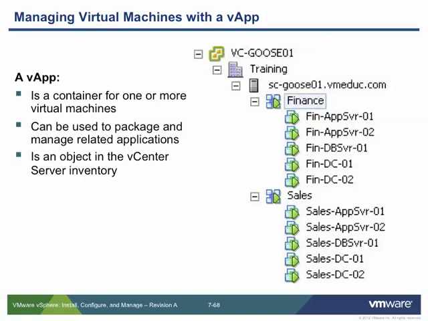But the difference with a vApp is that the vApp actually has similar properties to a virtual machine, in that you can power on a vApp, power off a vApp, suspend, you can clone, and you can even package the vApps into deployable appliances. So all of those features that apply to virtual machines can apply to the vApp itself.